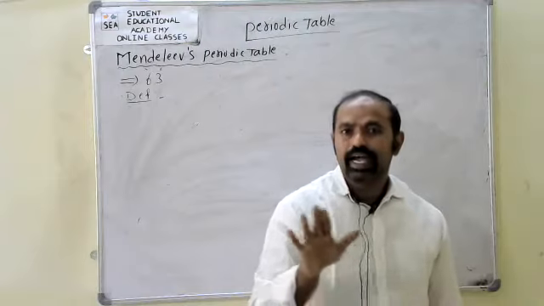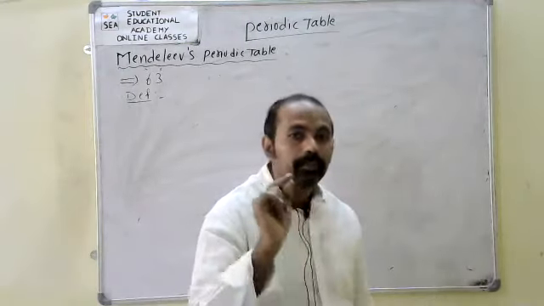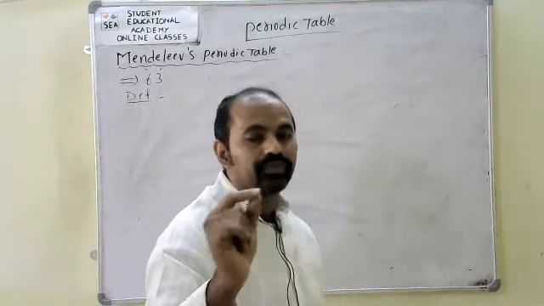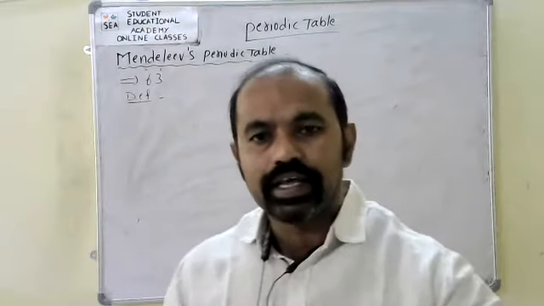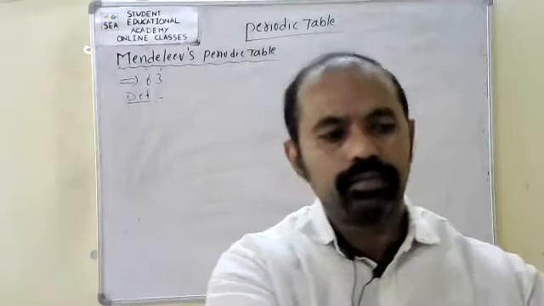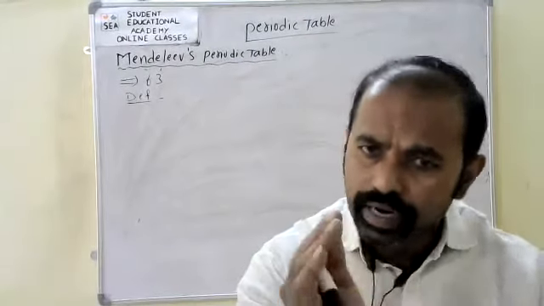The physical and chemical properties of the elements are periodic functions of their atomic weights. That is called Mendeleev's periodic law. Simply we can say that is referred to as Mendeleev's periodic law.